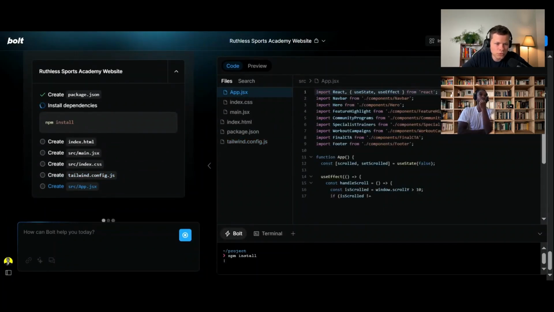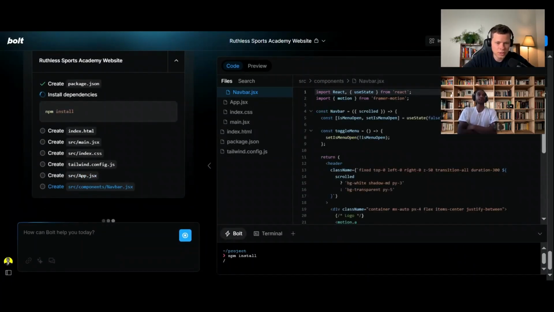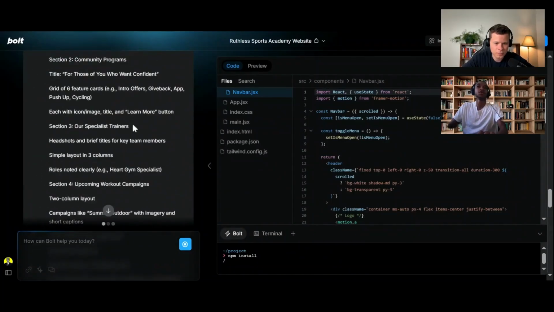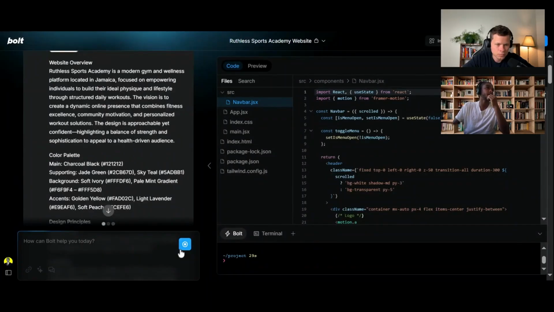Awesome. So it's building basically the website from scratch right now. Okay. So this is going to be our full front end, but not our back end yet, right? No. We're going to have to connect that separately in the integrations. And I made a slight mistake.